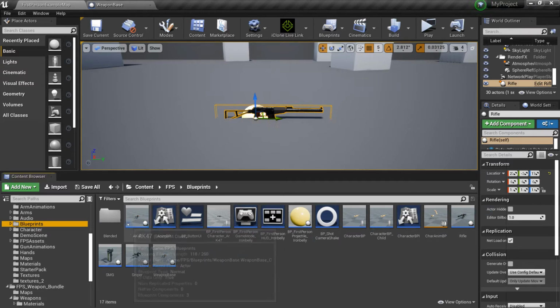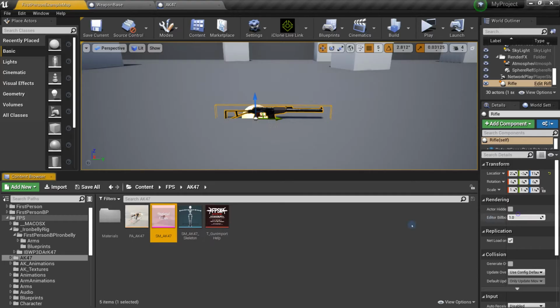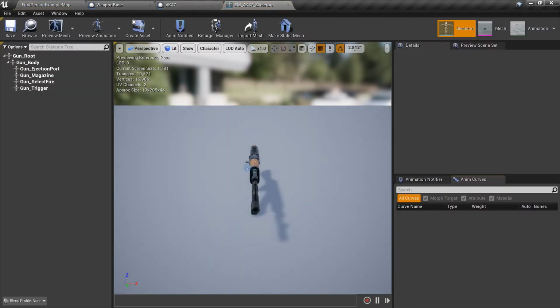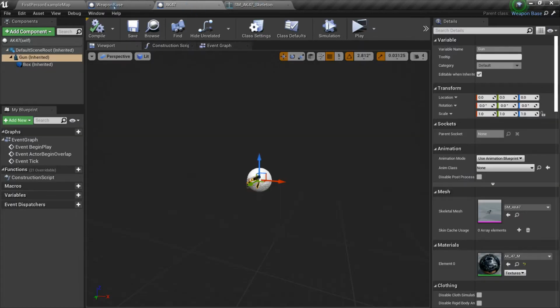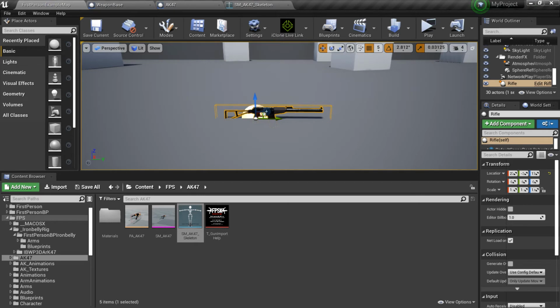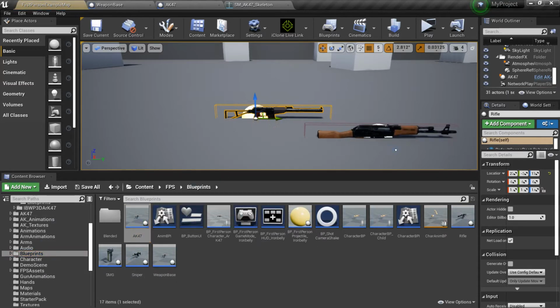Click and then browse to open the skeleton of the AK. Let's finish this for now. Okay. Blueprints. Add the AK-47 here.